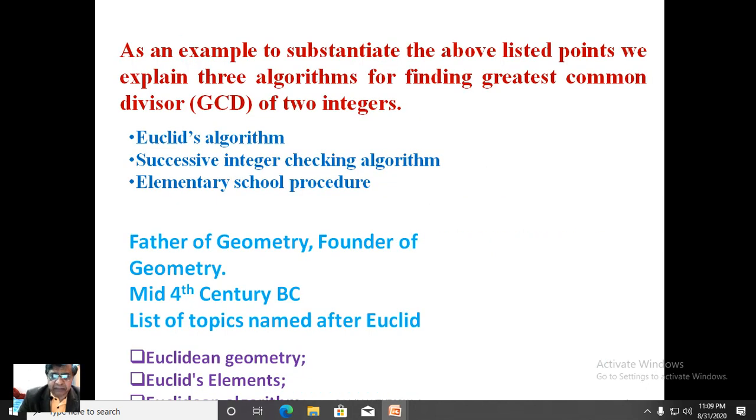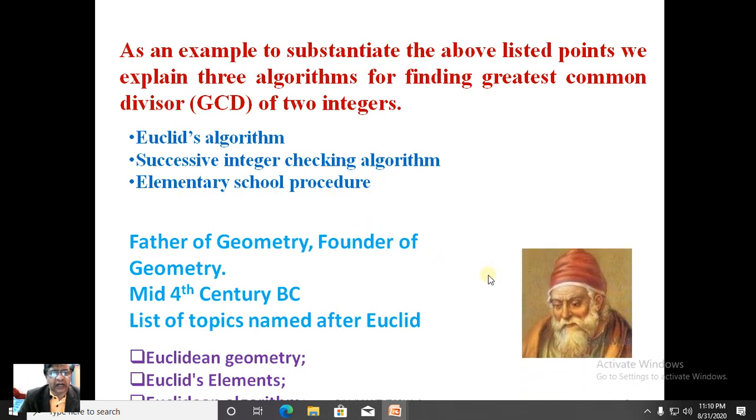Okay, as an example to substantiate the above listed points, that is the properties of the algorithms, we explain three algorithms which will stand as befitting examples. Three algorithms written to solve the same problem, the problem being finding the greatest common divisor of two integers. We discuss Euclid's algorithm, successive integer checking algorithm, and elementary school procedure or elementary school algorithm.